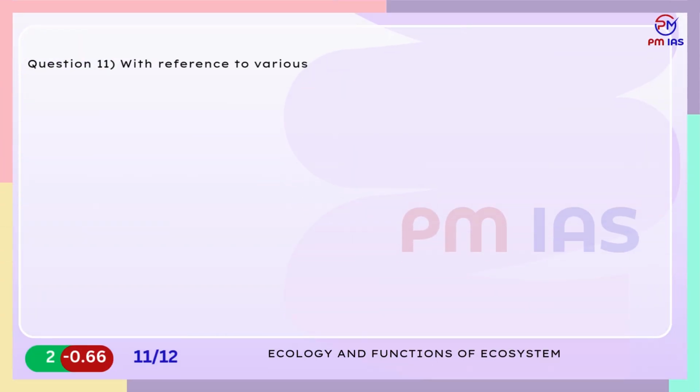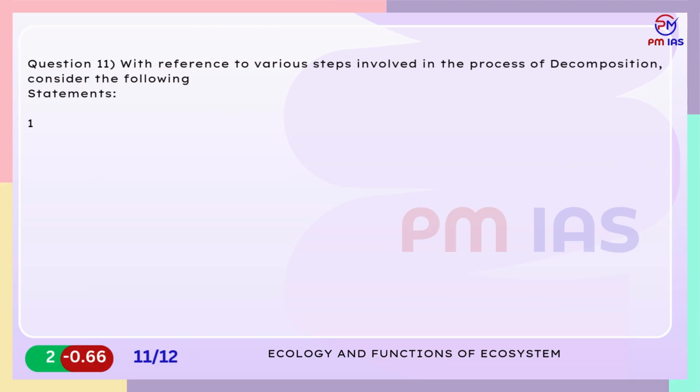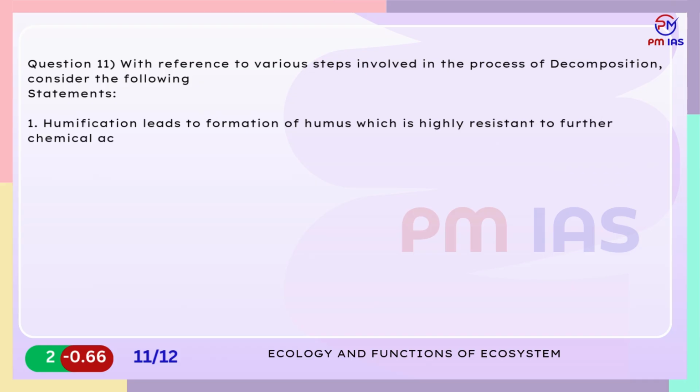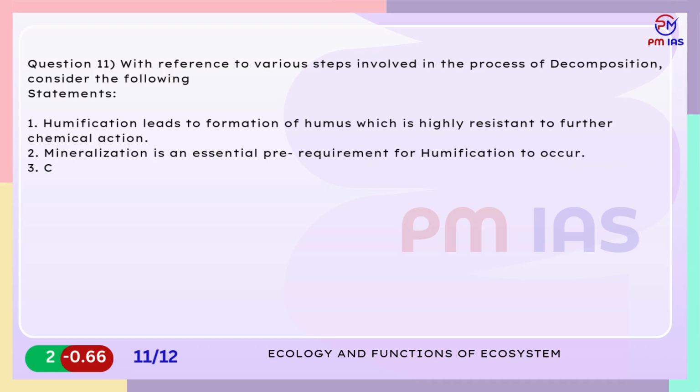Question 11. With reference to various steps involved in the process of decomposition, consider the following statements. 1. Humification leads to formation of humus which is highly resistant to further chemical action. 2. Mineralization is an essential pre-requirement for humification to occur. 3. Catabolism is the last step of decomposition. Which of the above statements are correct?